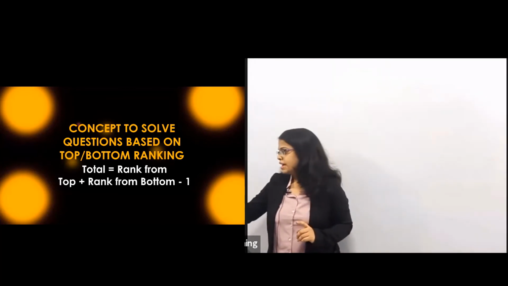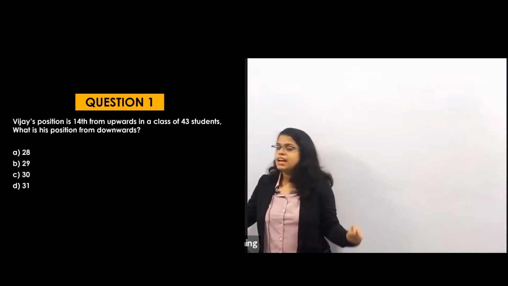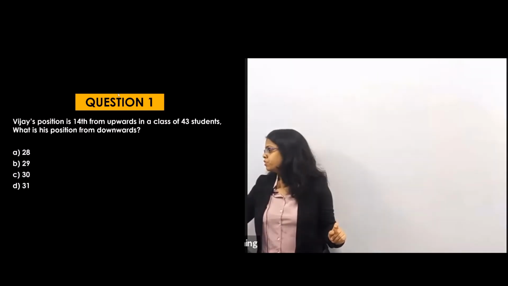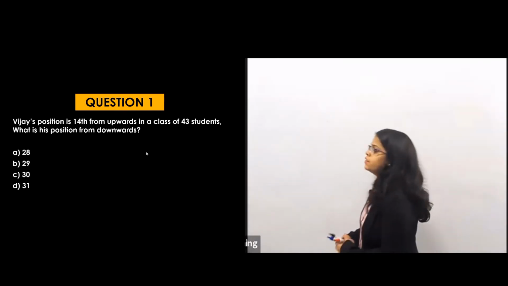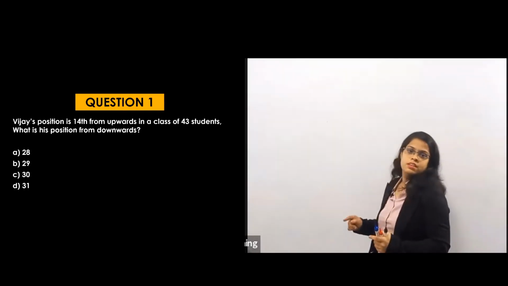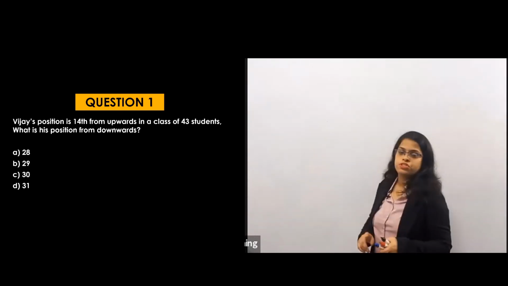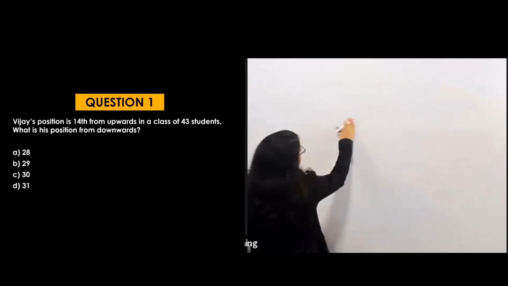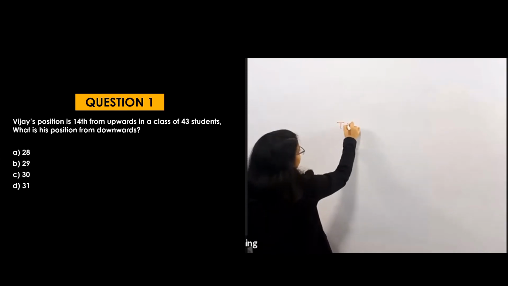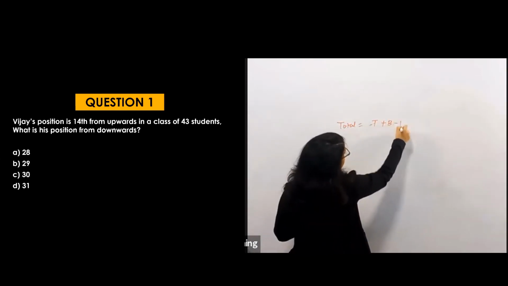Okay, so as there is a first question and you are going to solve it, I am giving a poll. Let's take a poll for this question. So first you solve this question. Let's see what it says. Vijay's position is 14 from the upwards. Upwards means from top. And in a class of 43 students, what is his position from the downwards? So what are they saying? As total is equal to position from top plus position from bottom minus 1.